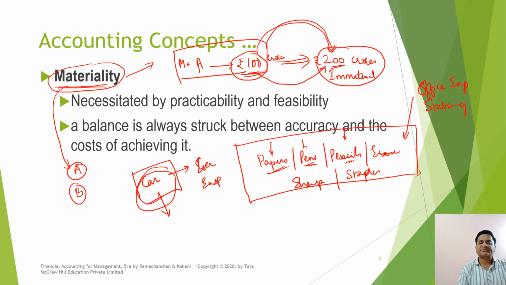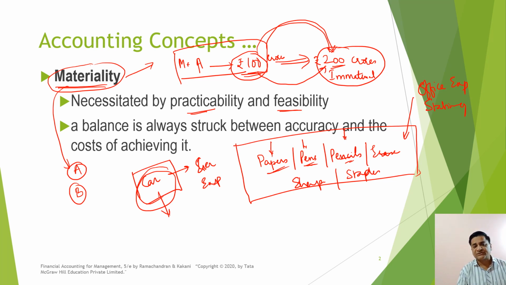So this materiality concept says that as far as it is practicable and feasible, feasibility meaning the cost of maintaining those transactions, we need to show the material items in such a manner that the decision maker can make his decision based upon these transactions, right?